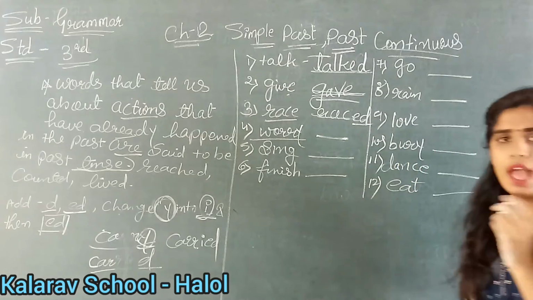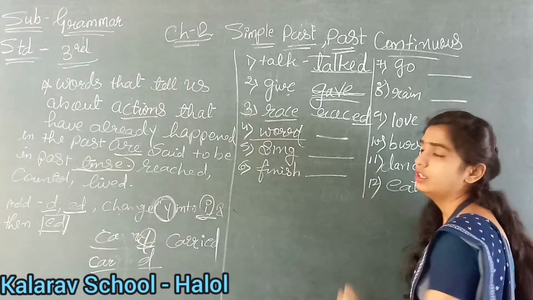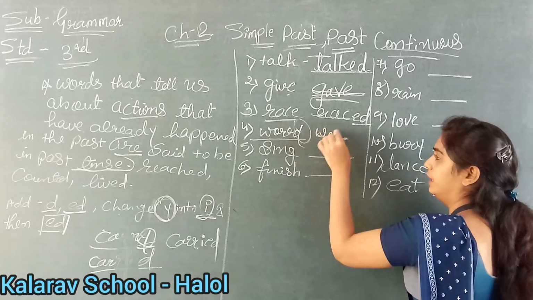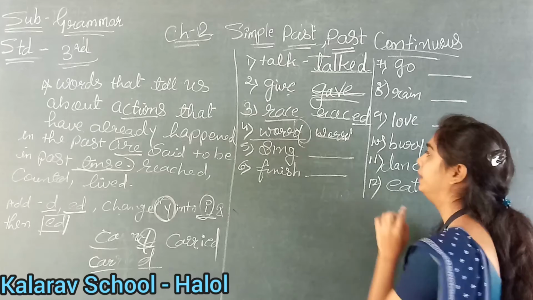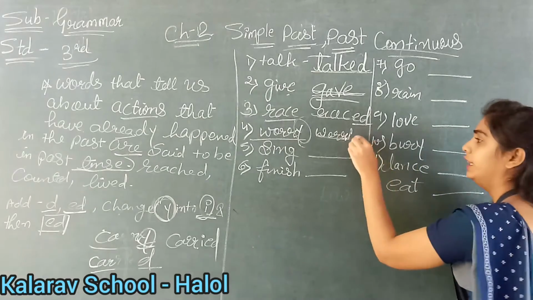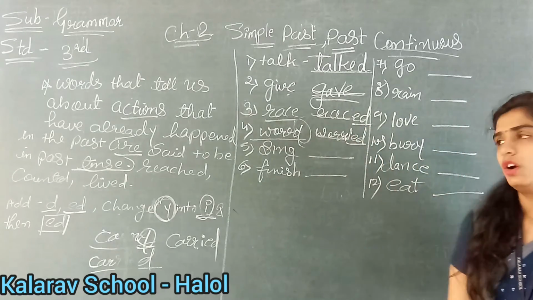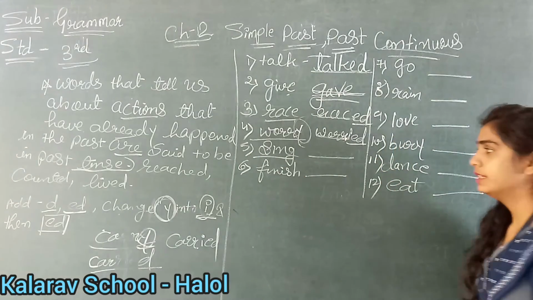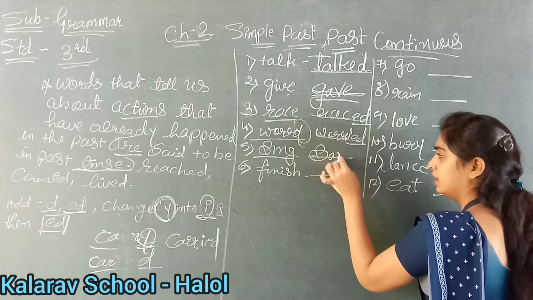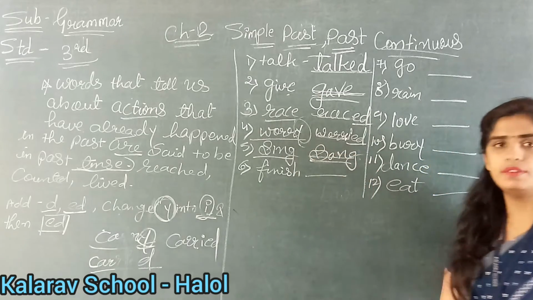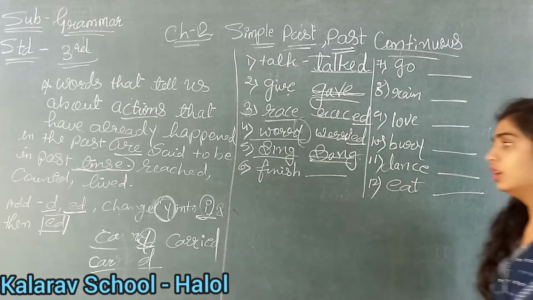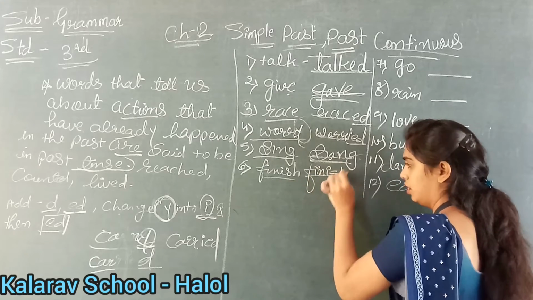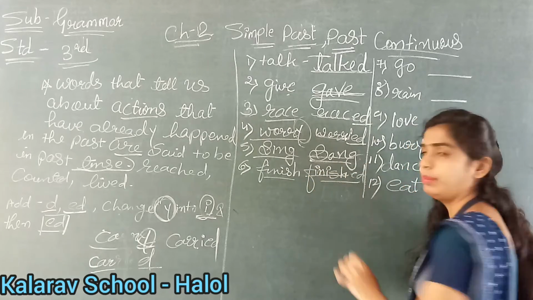Now see, worry. Come on, tell me, I have explained to you. What will we do here? We will add i instead of y. So double r, i, and what will we do now? We will add ed. Understood? Okay, very good. Now, sing. What will we write? Sing, sang and sung. With the past tense we will write sang. Understood? Okay, now finish, so what will come? Finished. Clear up till here?